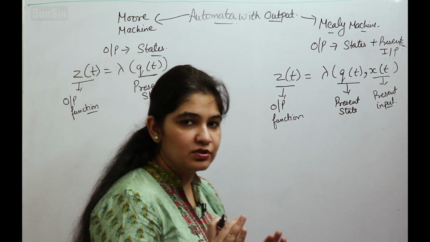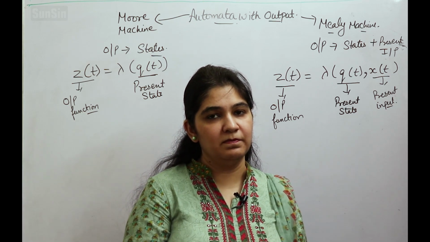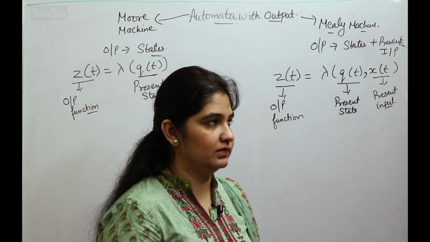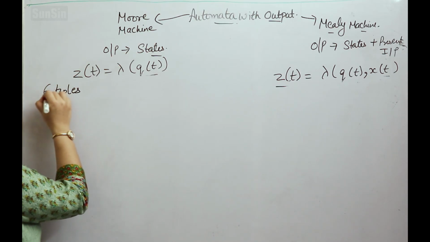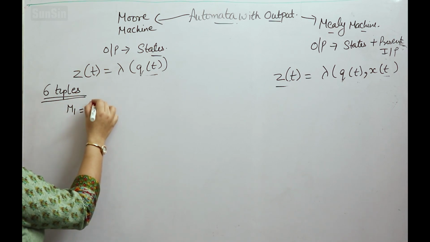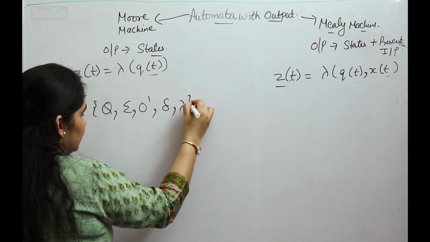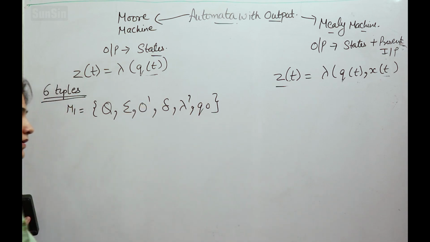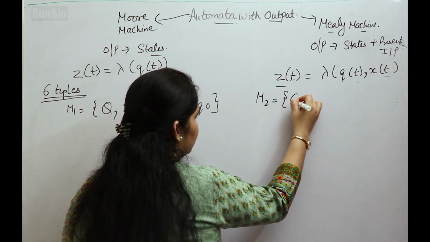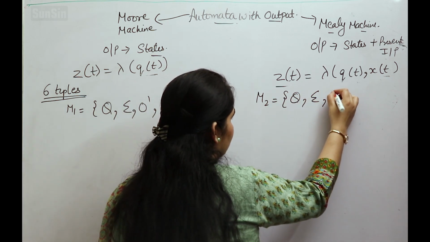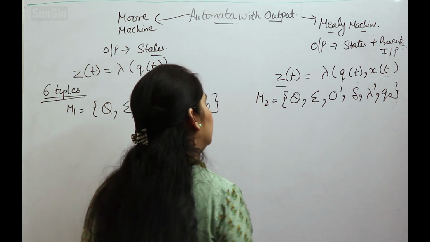So the first thing which should be clear is that in the Moore machine, output depends only on the states of the machine. In the Mealy machine, output depends on both the input and the states of the machine. Now these machines are defined by 6 tuples. M1 is equal to Q, sigma, O dash, delta, lambda dash and Q naught. Similarly over here, the Mealy machine is defined by 6 tuples: Q, sigma, O dash, delta, lambda dash and Q naught.